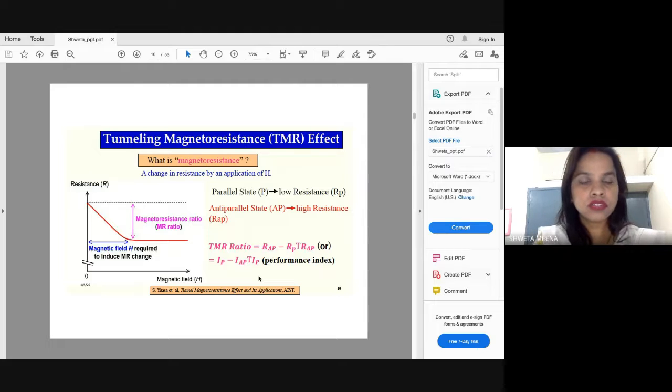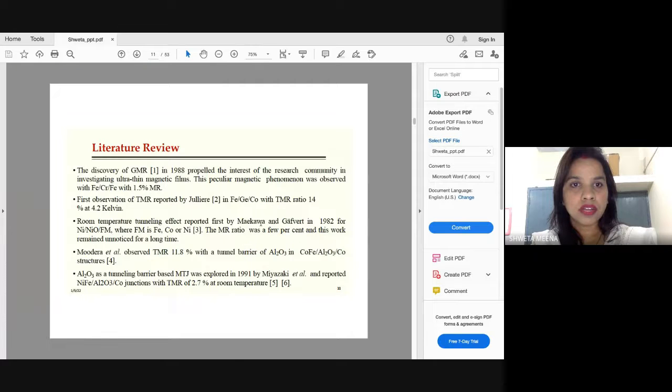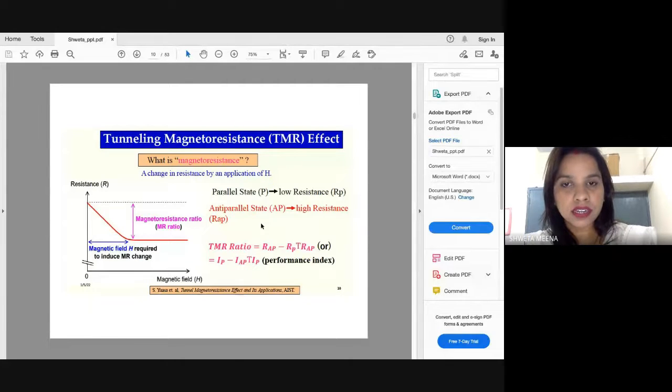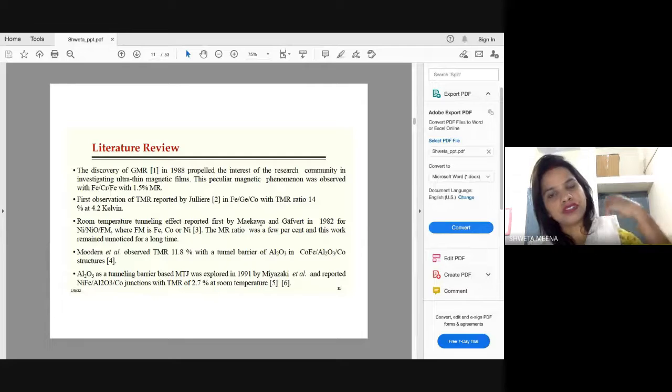Okay, fine. So this is the evaluating parameter for this device. So this was all about the theoretical concept of the magnetic tunnel junction device. Fine. So this is a brief literature review of